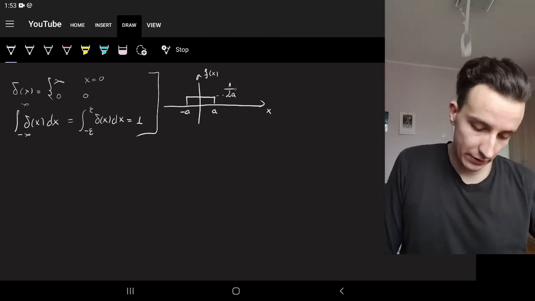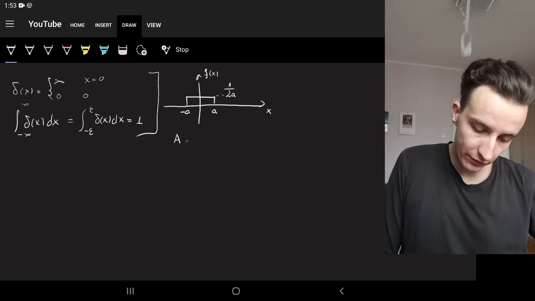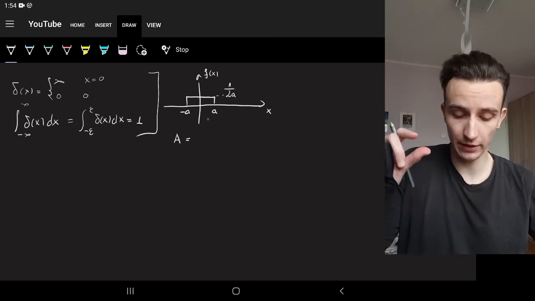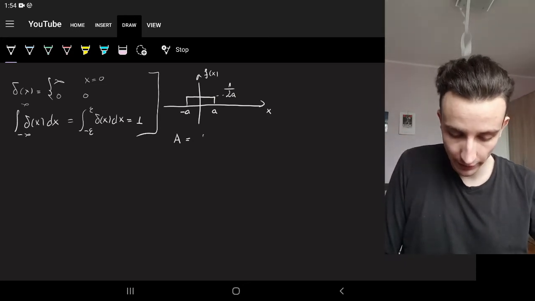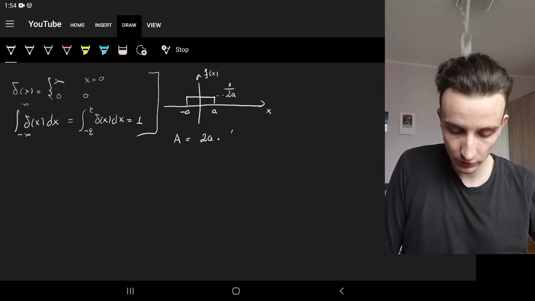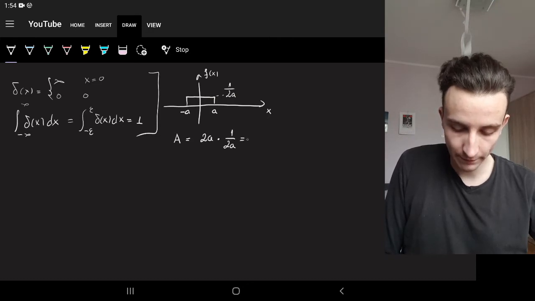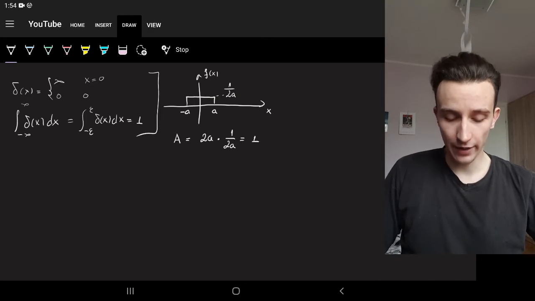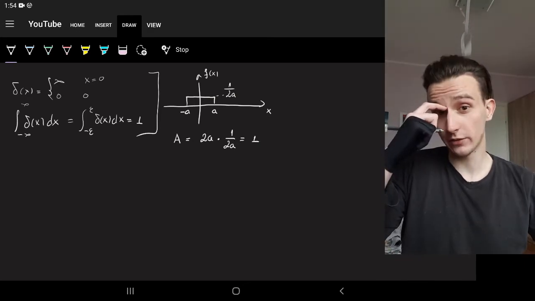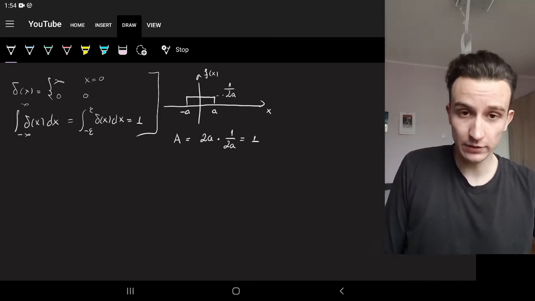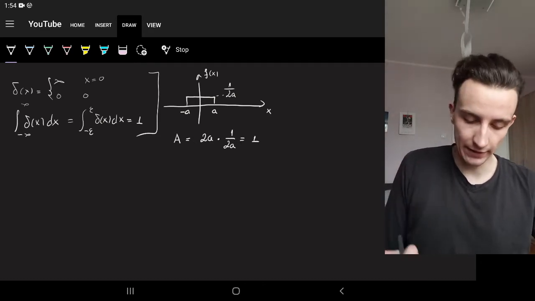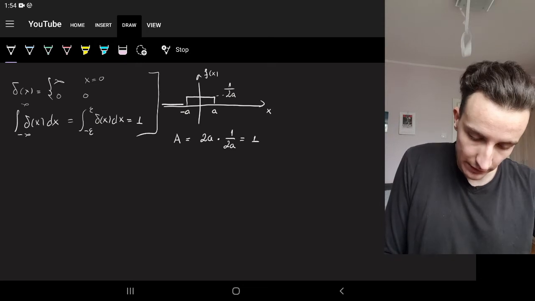Why did we choose this? We chose this so that the area of the rectangle would be what? It's the bottom side times the height, right? So that's 2a, that's the interval, times the height, 1 over 2a, that's 1. So the area under the graph of the function, which is just a constant, in between minus a and a, and it's 0 otherwise.